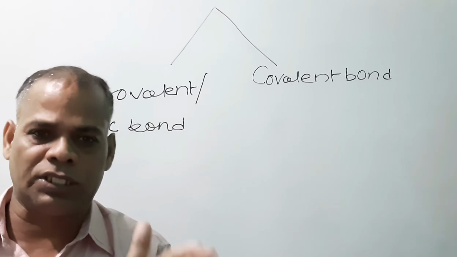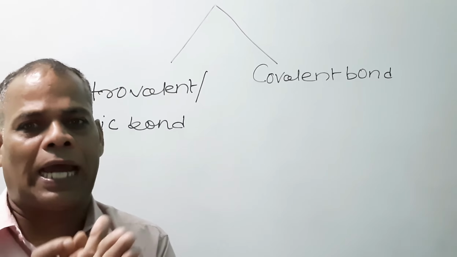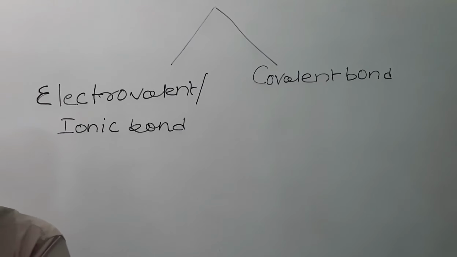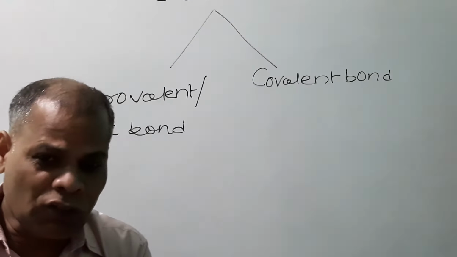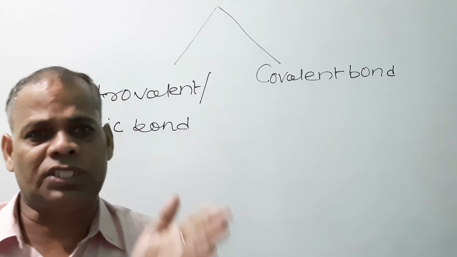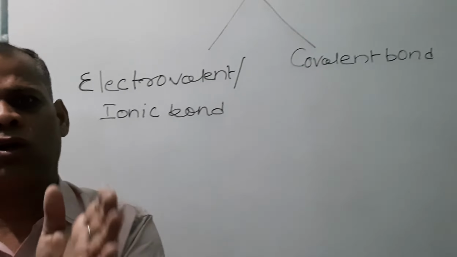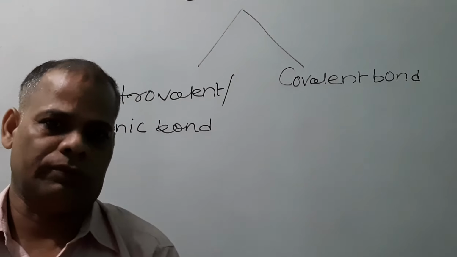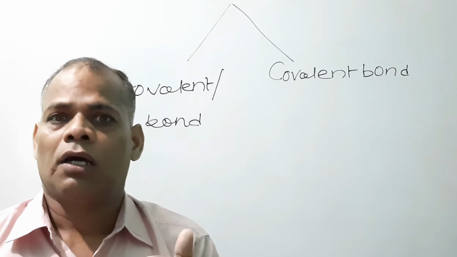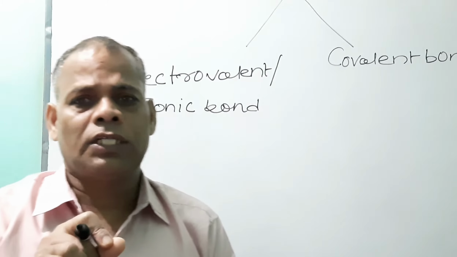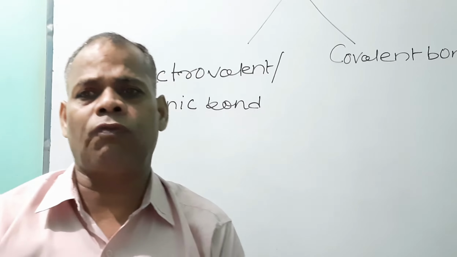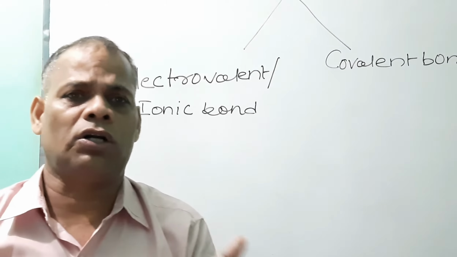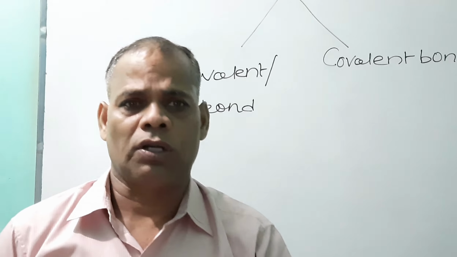This bond is generally formed between the atoms of a metal and a non-metal. A bond formed by total transference of electrons between two atoms is called an electrovalent bond.